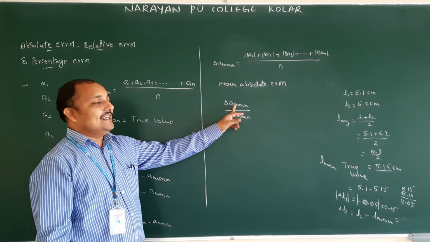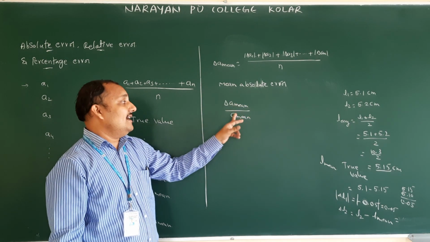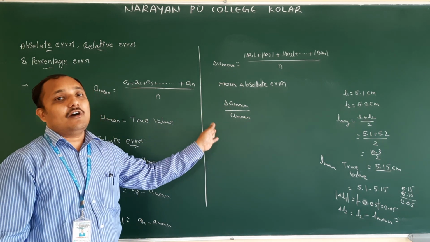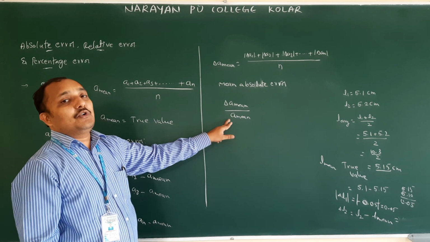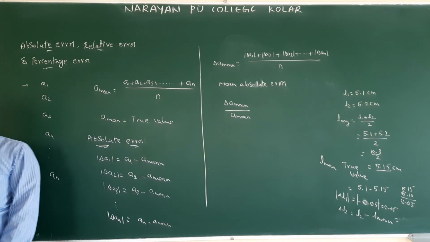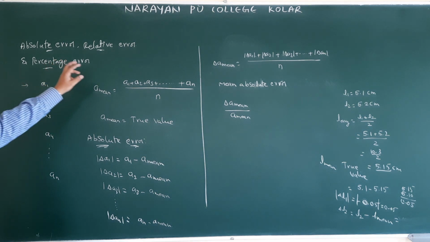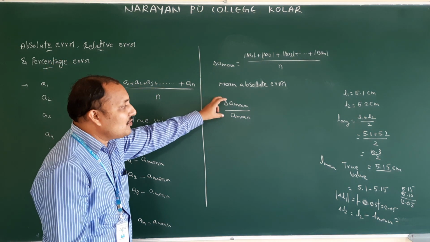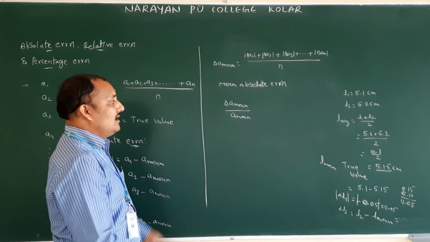The ratio between delta A mean and A mean. What is delta A mean here? Mean absolute error and mean value or true value. The ratio between mean absolute error and true value is called relative error. So next one, they gave percentage error. Last one, percentage error means you just have to multiply this relative error by 100. Then that is called percentage error.